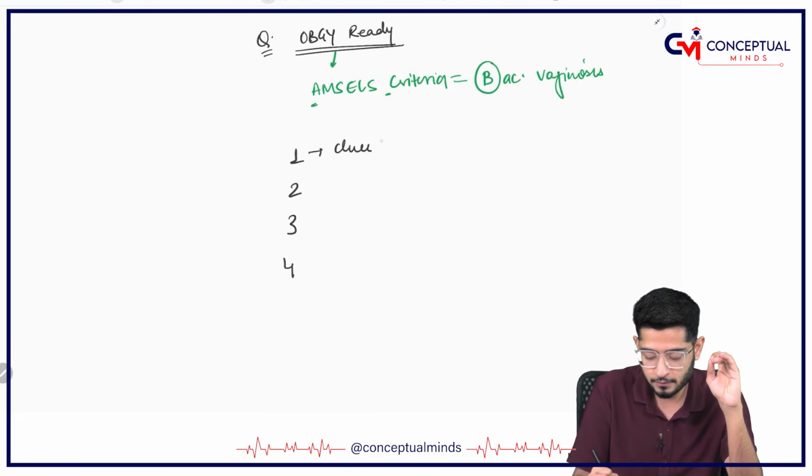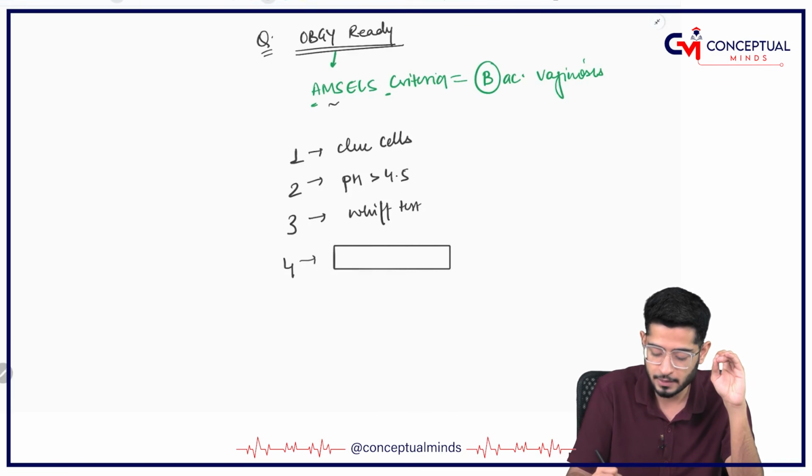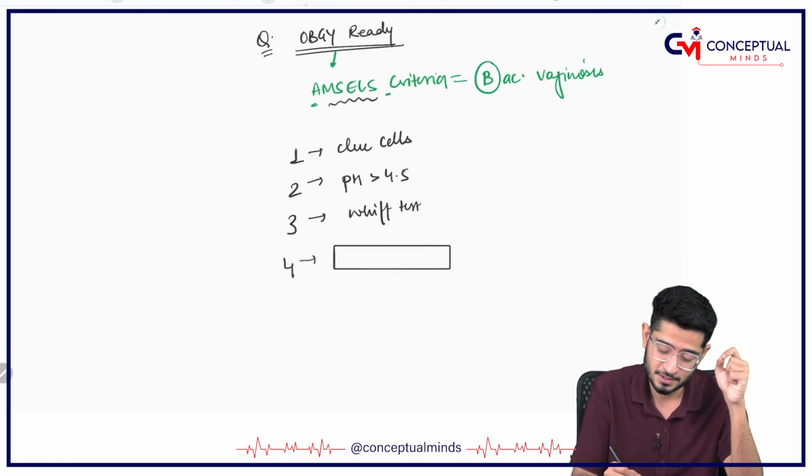One is the presence of clue cells. Other is the presence of pH more than 4.5. Then you have got whiff test positive. And there is one more criteria which is part of Amsel's criteria. So I want you to tell me what that is in the comment section below.